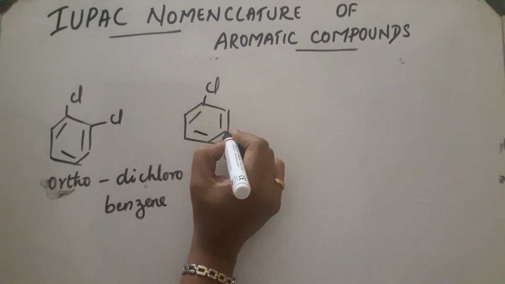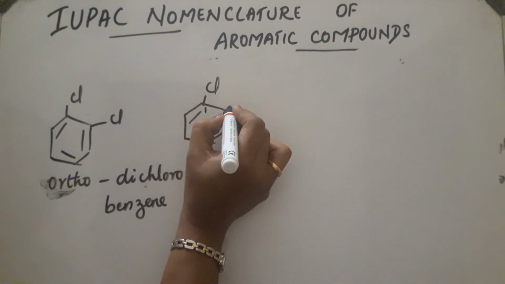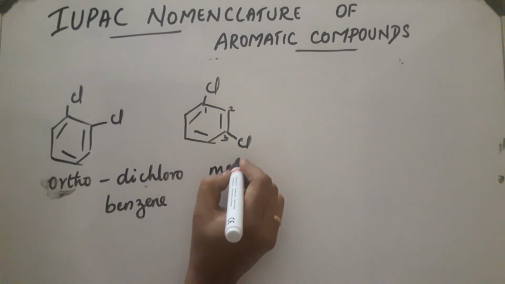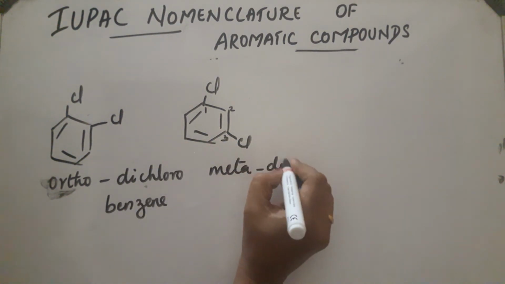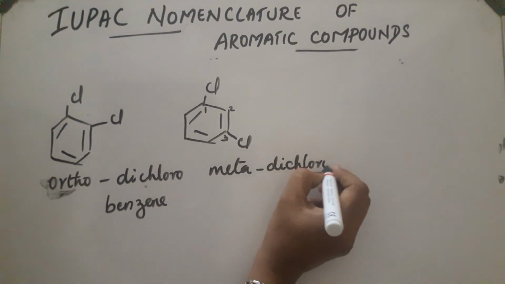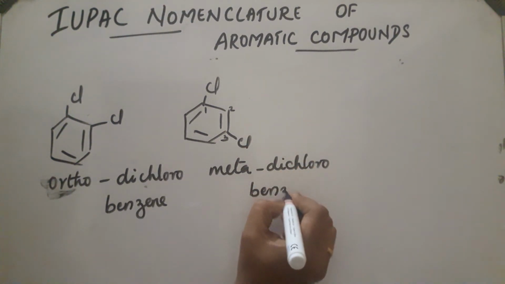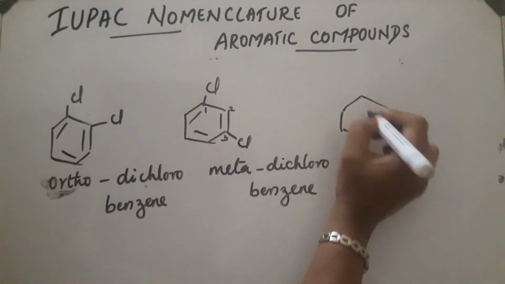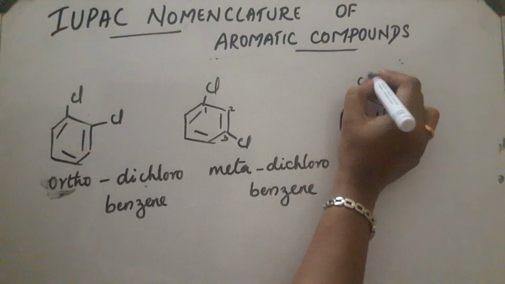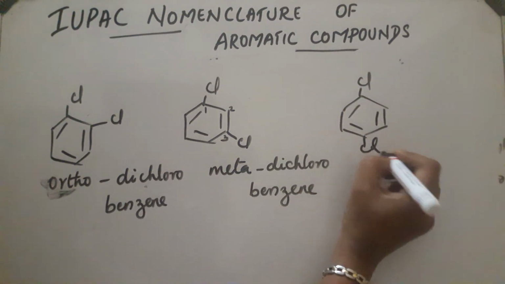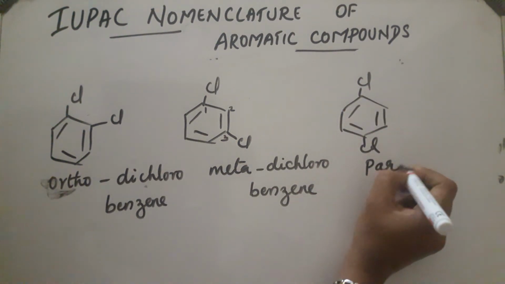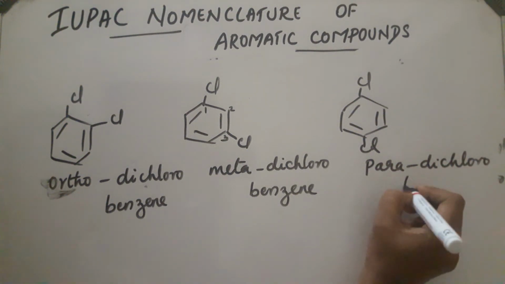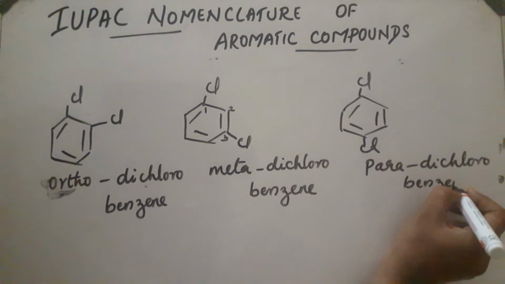Take another example. Cl at the third position. So it will be 1, 3. Third position chlorine is attached. So this will be meta dichlorobenzene. These are the common names used for such derivatives. Okay. Next, if it is 1, 4, this is fourth position. Okay, they are para-dichlorobenzene. It's another category of compounds.